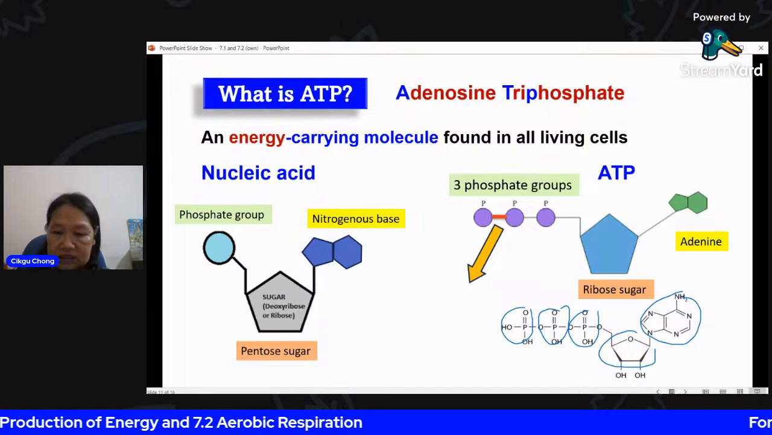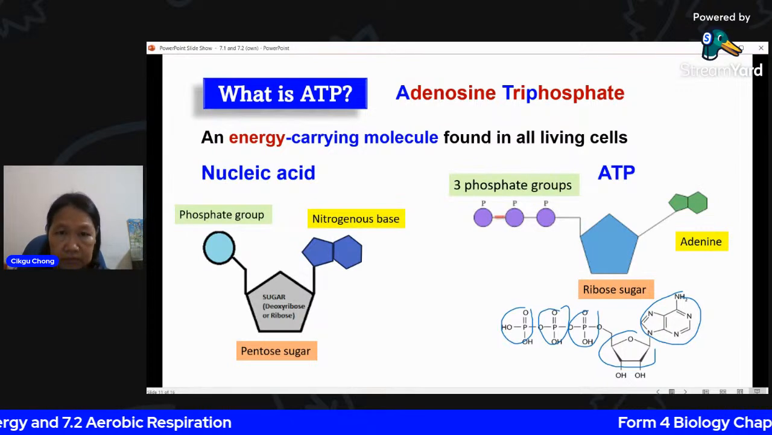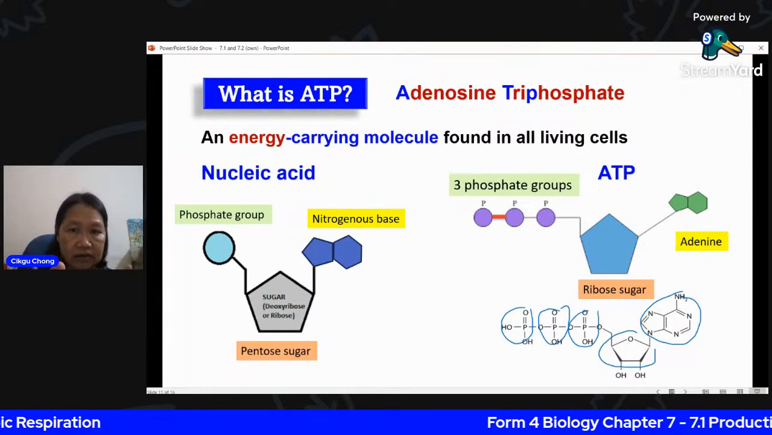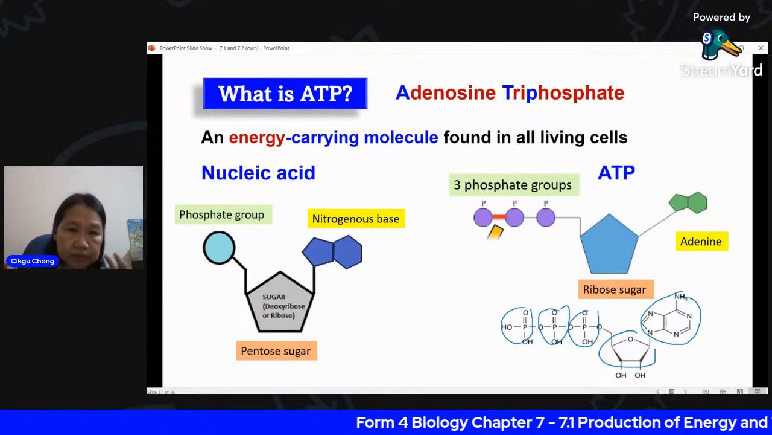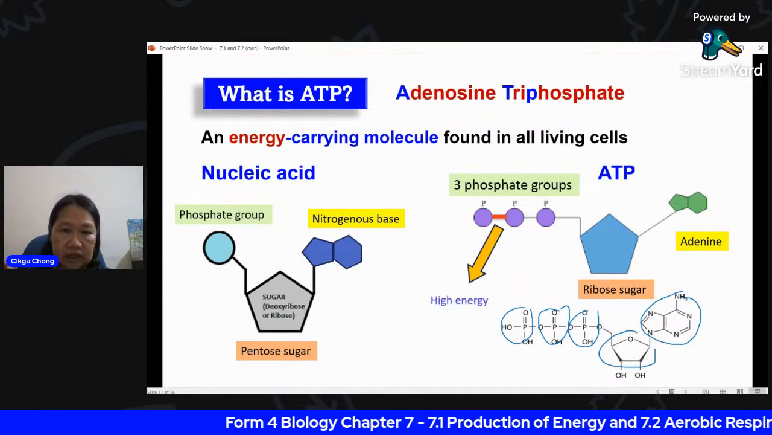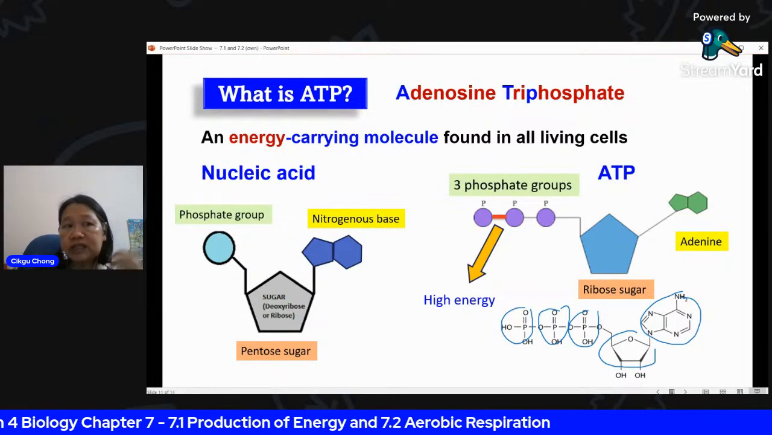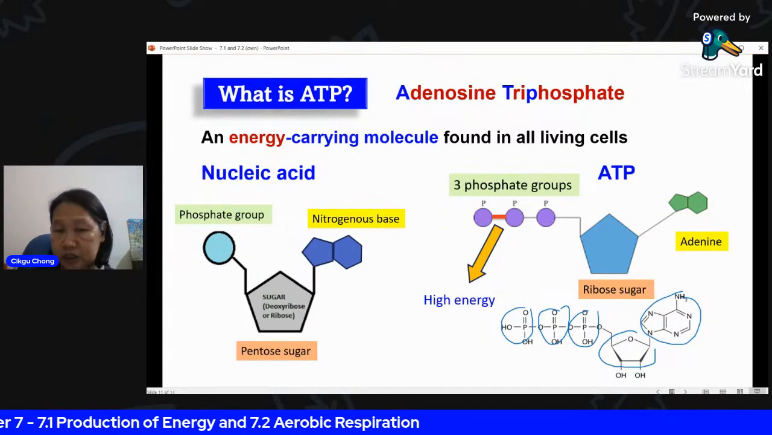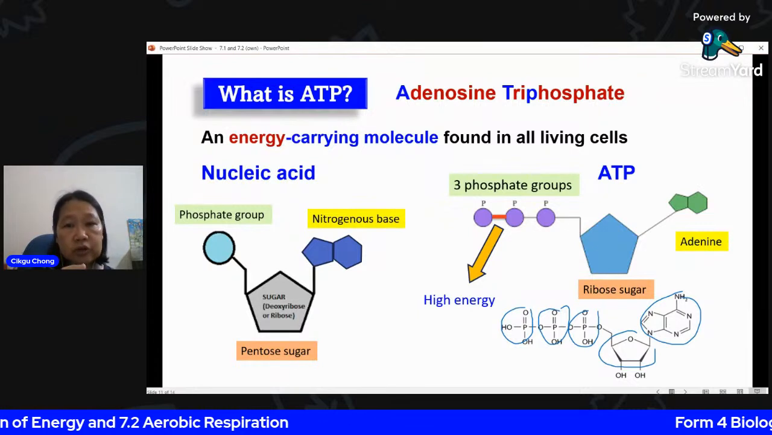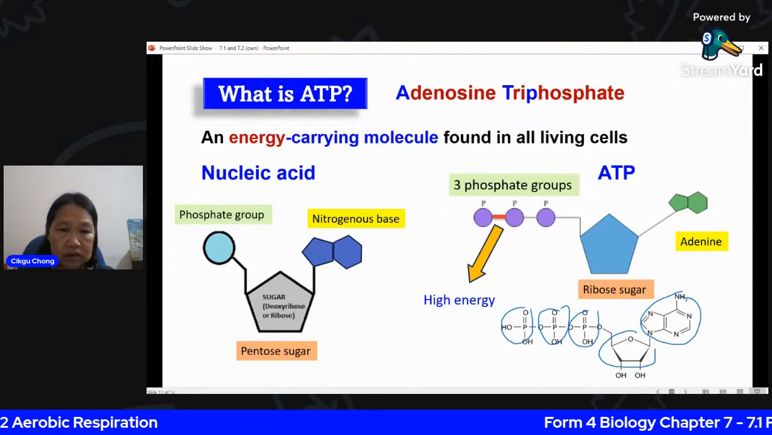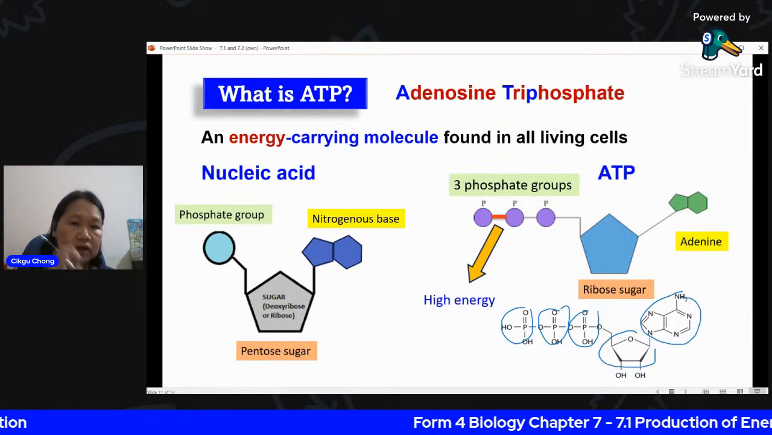And you see the last bond between the second and the third phosphate group. Now this is a special bond. We call this a high energy bond. So the energy that is released from cellular respiration will be used to make this bond. The energy will be stored in this bond.